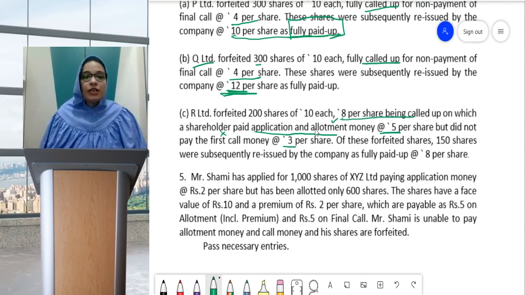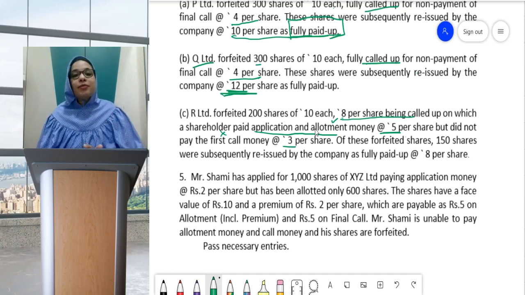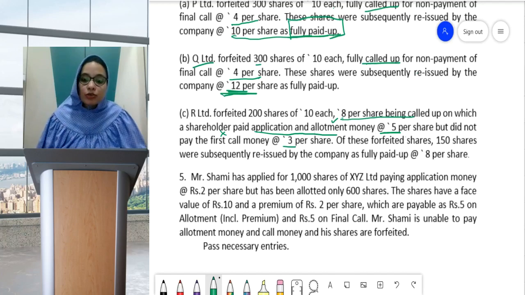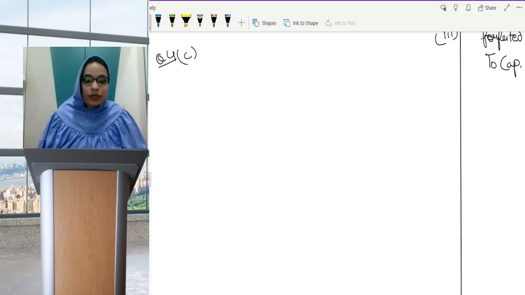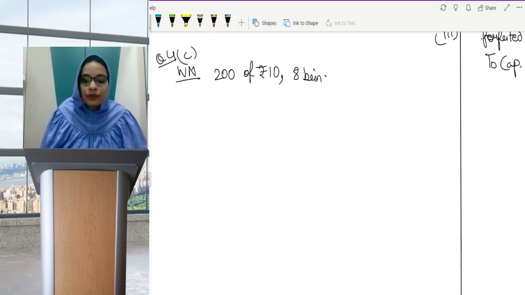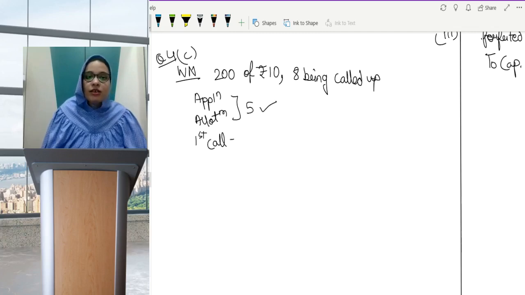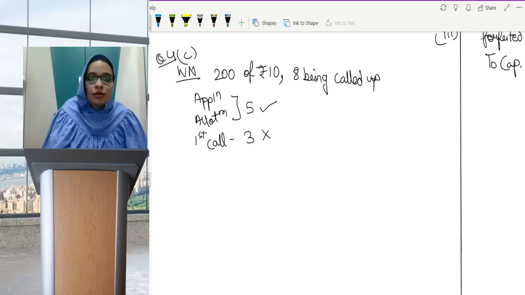Of these forfeited shares, 150 shares were subsequently reissued. I'll not even think of reissue right now. Let me complete the forfeiture entry, then I'll go on to reissue. So 200 shares are being forfeited. My working note: here 200 shares are being forfeited, which are of rupees 10, but only 8 being called up. This is very important. On which application and allotment was rupees 5, which I have already received. However, first call of 3 is not received. So now let us go on to forfeiture entries.